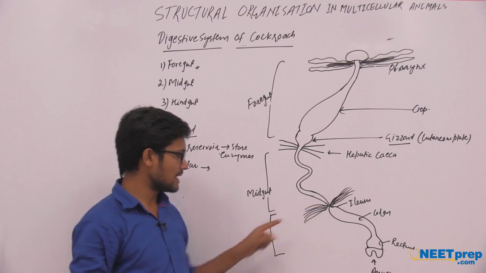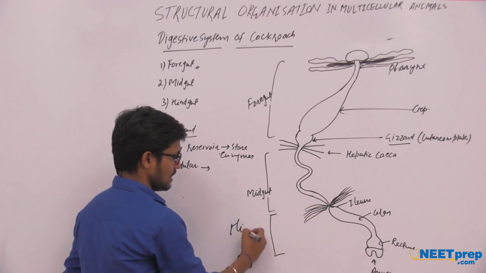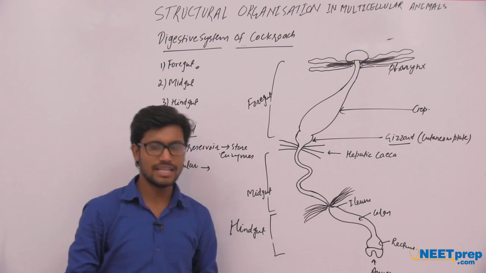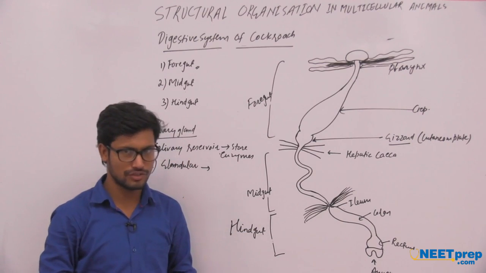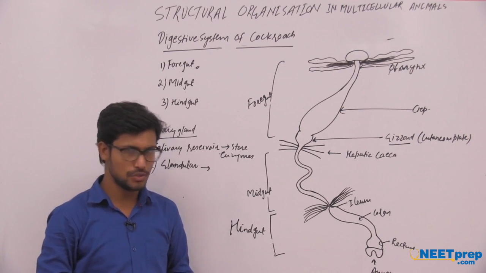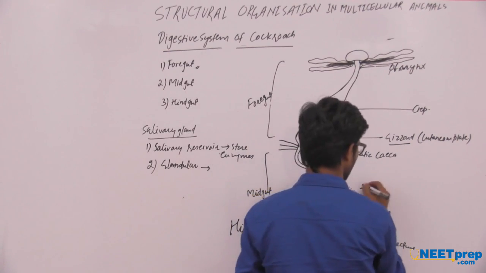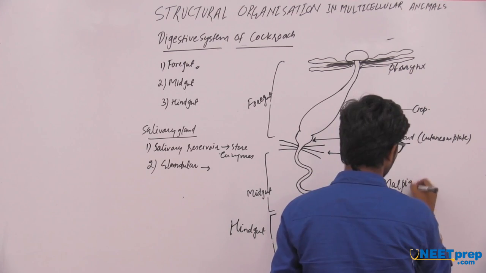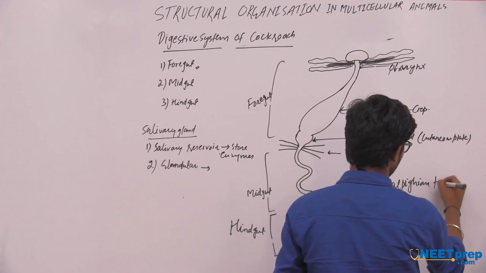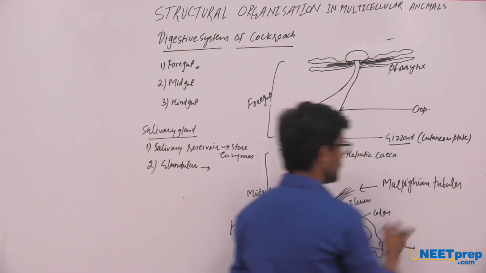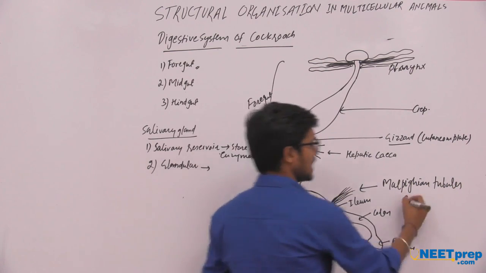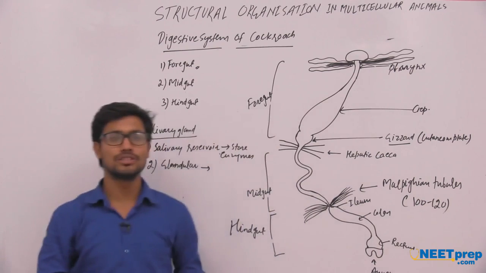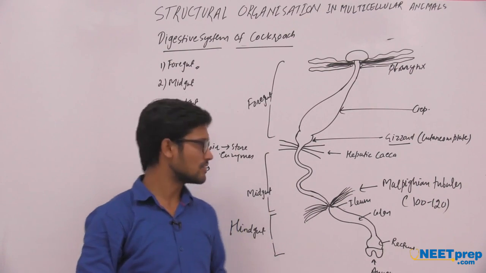At the junction of the midgut and the hindgut, there are approximately 100 to 120 Malpighian tubules. These Malpighian tubules are 100 to 120 in number. These Malpighian tubules help in excretion.